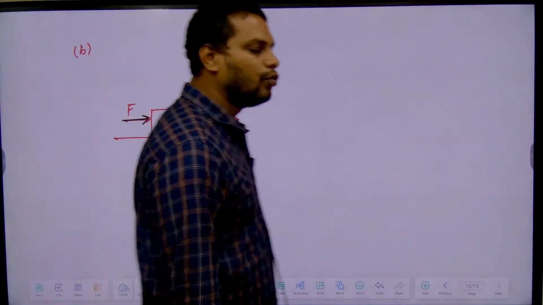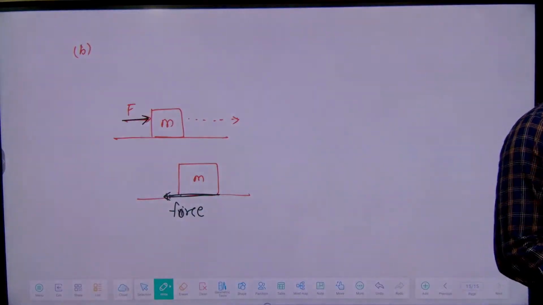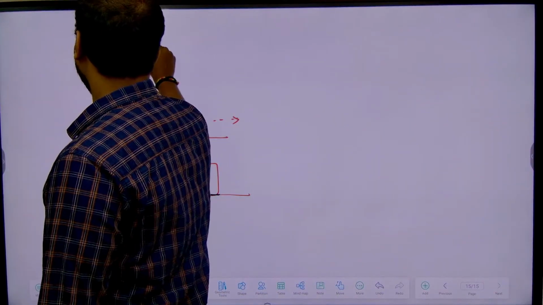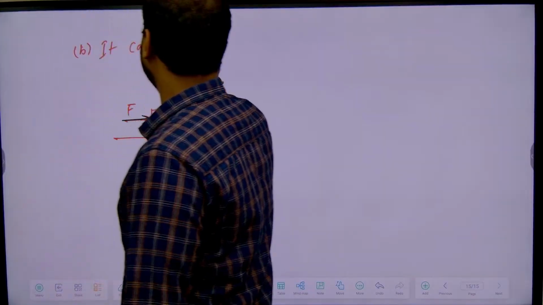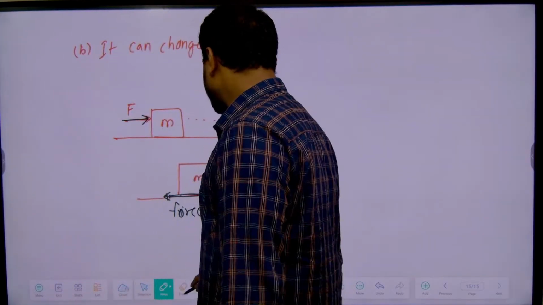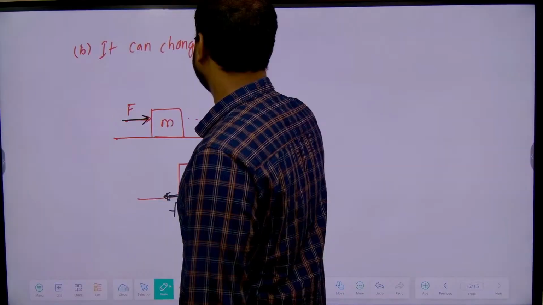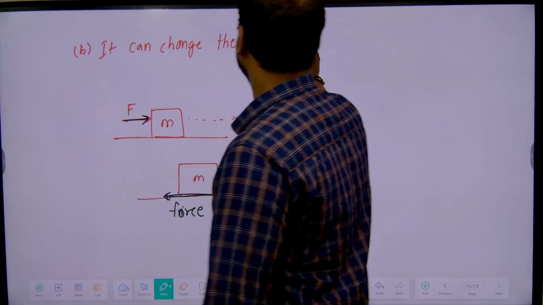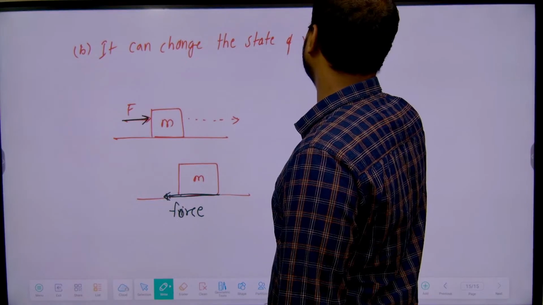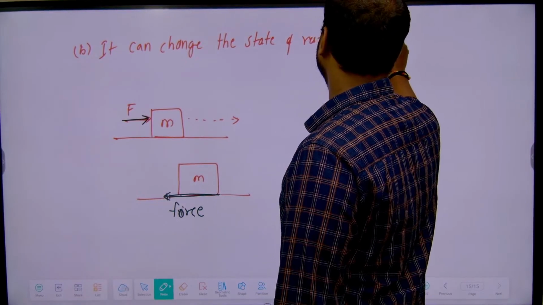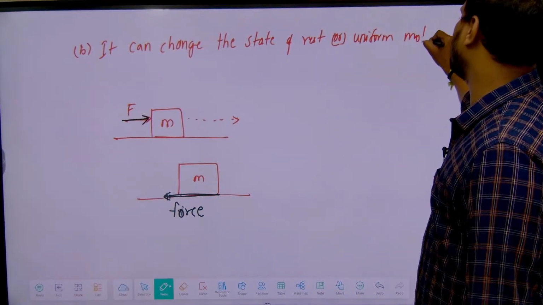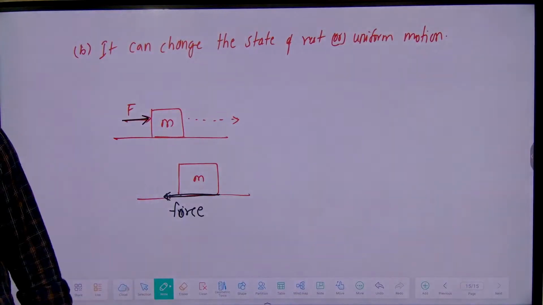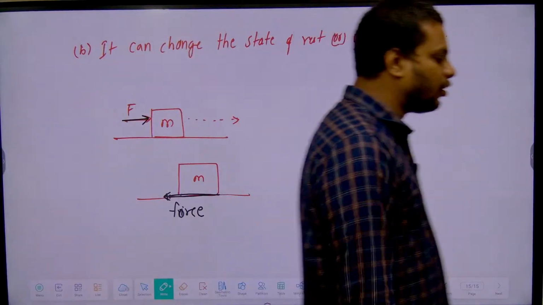So write down the second effect of force. What is the effect of force? It can change the state of rest or uniform motion. Clear?